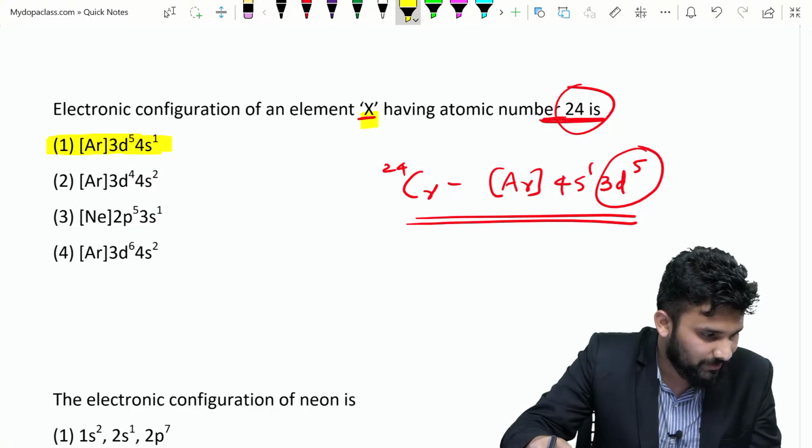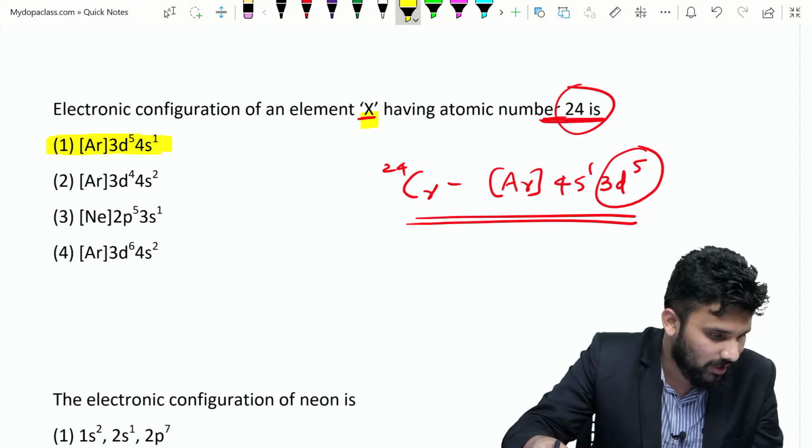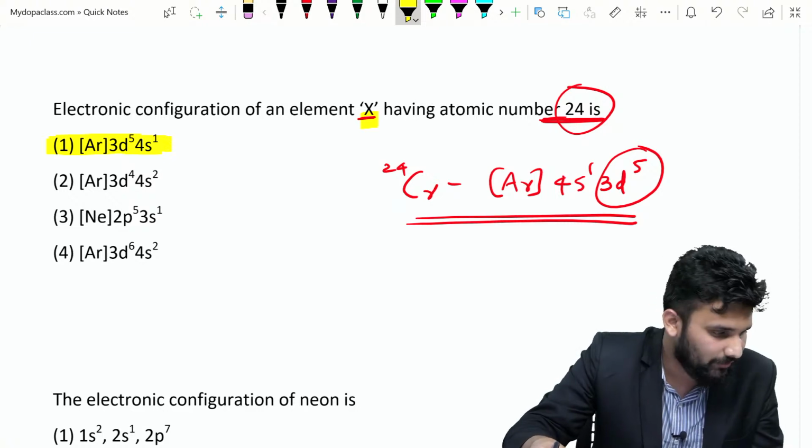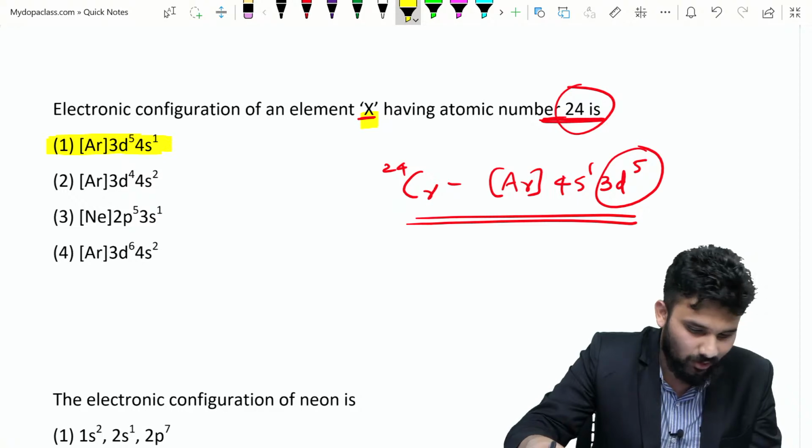Mazroor Ahmad VP put option number 4. That is wrong, man. Answer 1 is the right answer. If you have any doubt, you can ask in your comment box. I think no one has a doubt.